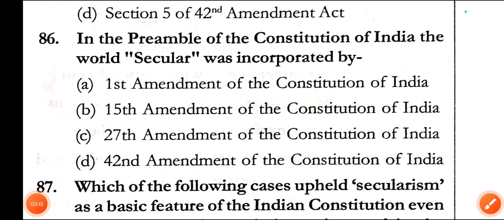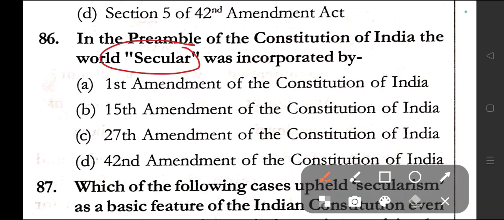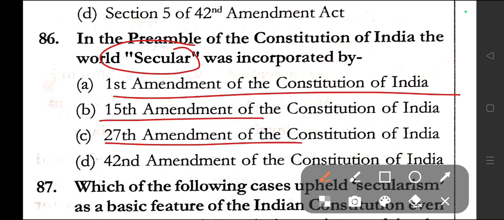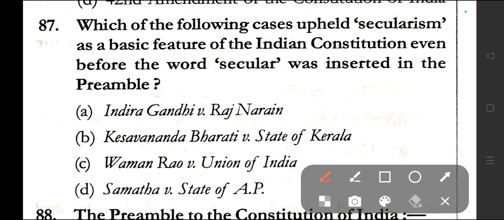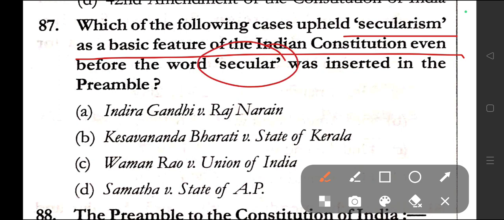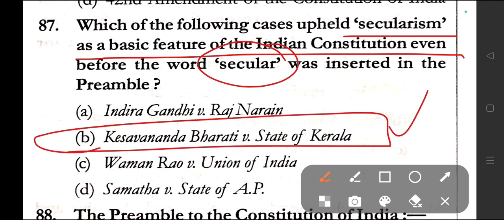Question number 86. In the preamble of the Constitution of India, the word secular was incorporated by First Amendment, 15th Amendment, 27th Amendment, 42nd Amendment of the Constitution of India. Correct answer is option D, that is 42nd Amendment of the Constitution of India. Question number 87. Which of the following cases upheld secularism as a basic feature of the Indian Constitution even before the word secular was inserted in the preamble? Here the correct answer is option B, that is Keshavananda Bharati versus State of Kerala.